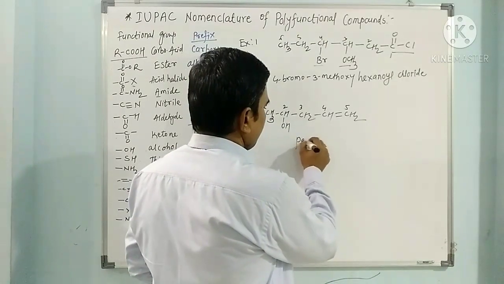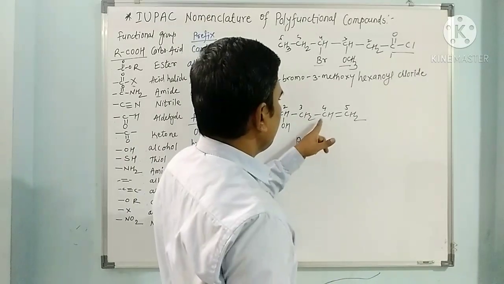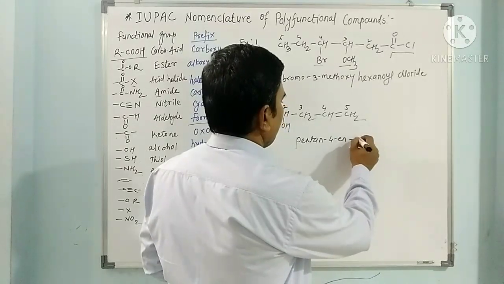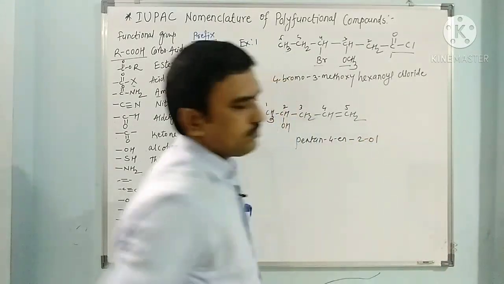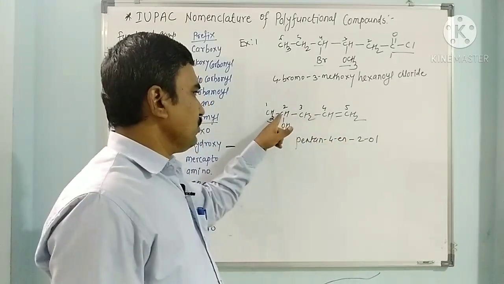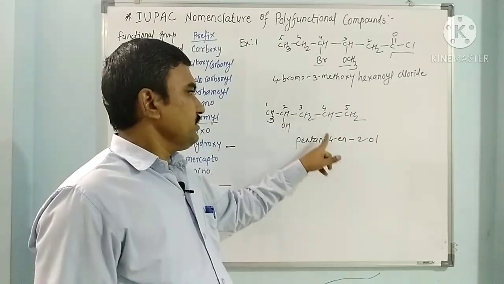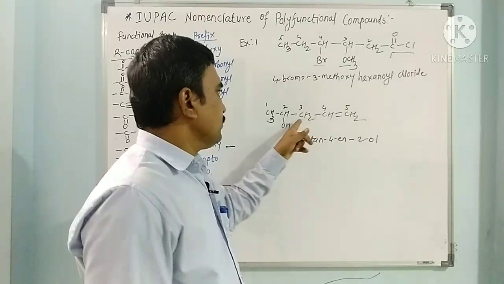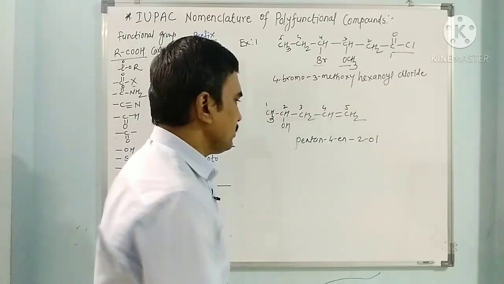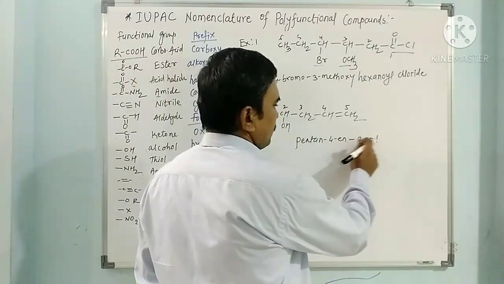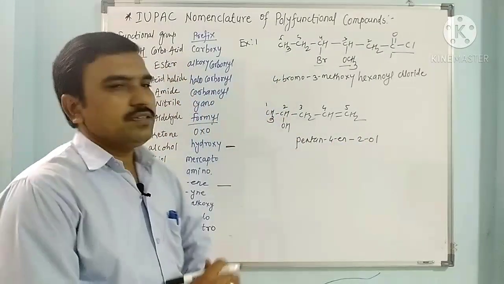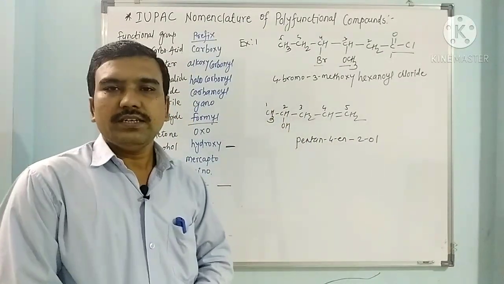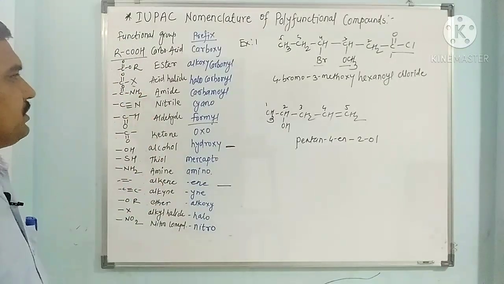But here the 4th carbon has the double bond, so pentene, 4-en-2-ol. Priority goes to the alcohol, so the alkene gets number 4 while the alcohol gets number 2. So actually it is 4-en-2-pentanol, that is pentane, 4-en-2-ol. In this way, when a double bond is there along with an OH group, OH definitely gets greater priority.